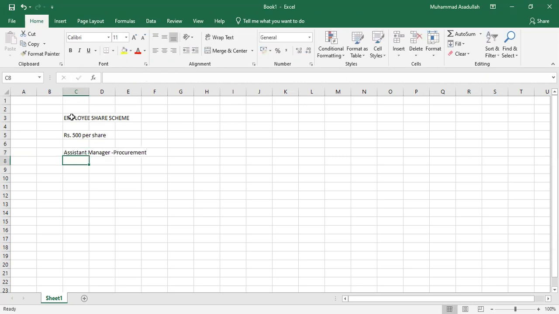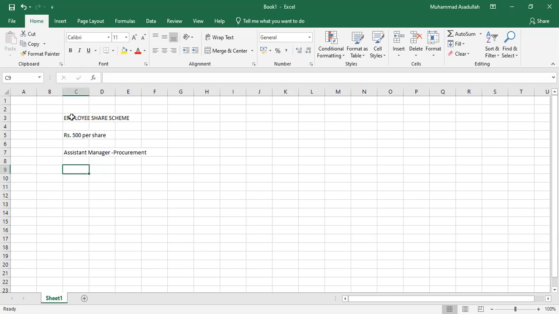Let's suppose your company is willing to issue shares to its employees at a discounted rate. Why they are willing to issue their own shares to the employees at a discounted rate is a different story, which we will learn some other day, because there are many reasons.